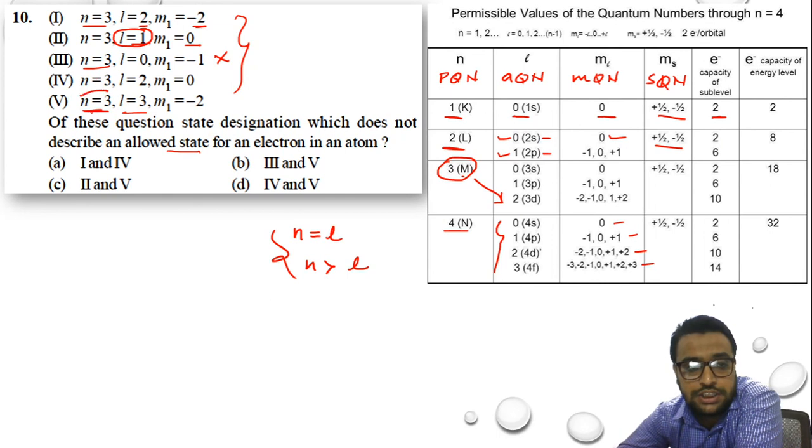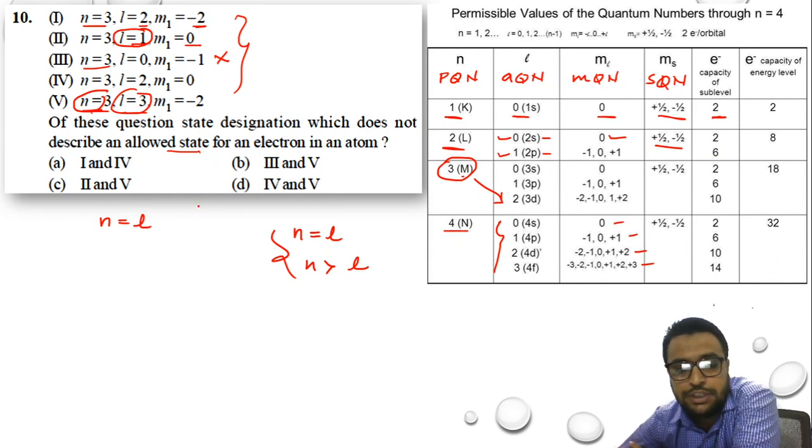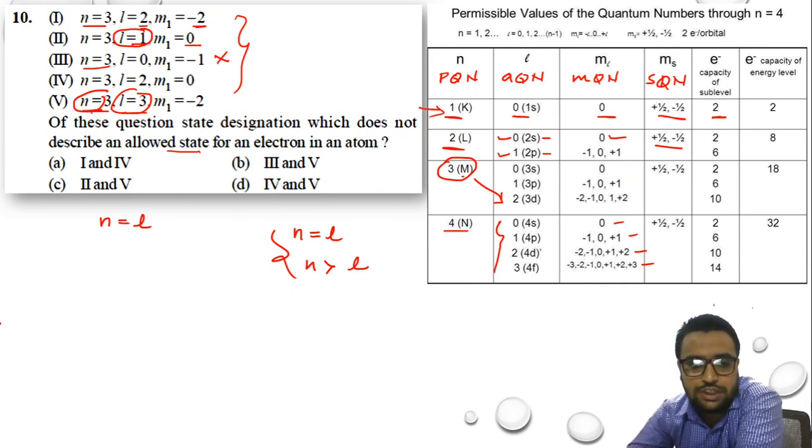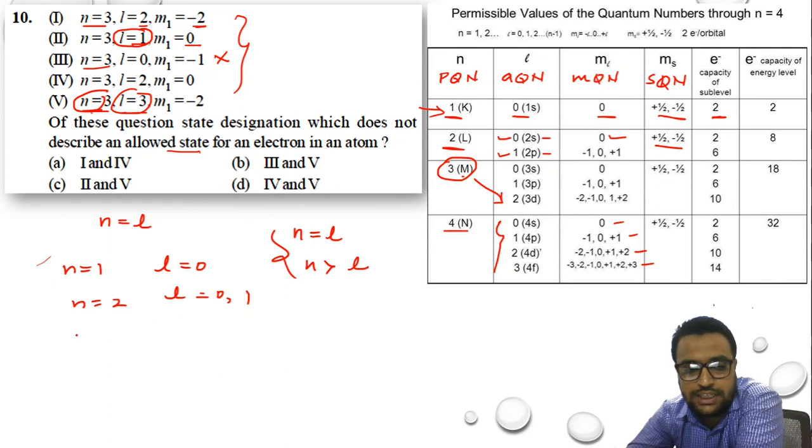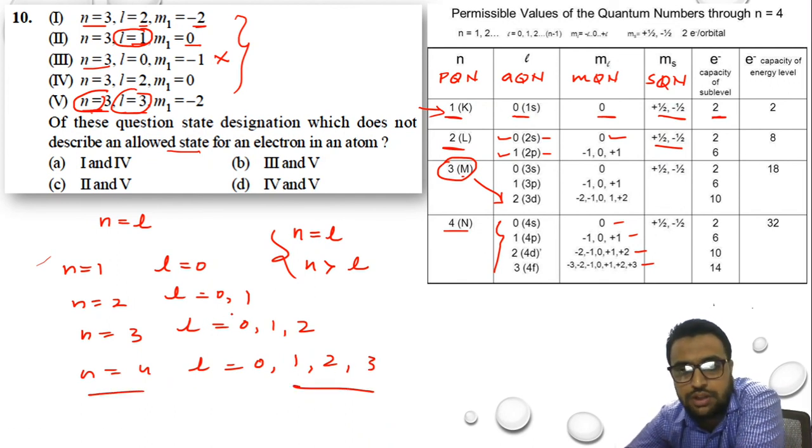What are they saying? n is equal to 3 and l is equal to 3. So what is the condition? The principal quantum number and azimuthal quantum number are the same. No, the principal quantum number is always higher and the azimuthal quantum number is less. When n is equal to 1, l is equal to 0. When n is equal to 2, the value of l is 0, 1. When n is equal to 3, the value of l is 0, 1, 2. And when n is equal to 4, the value of l is 0, 1, 2 and 3. That means the value of l is always less than the principal quantum number.